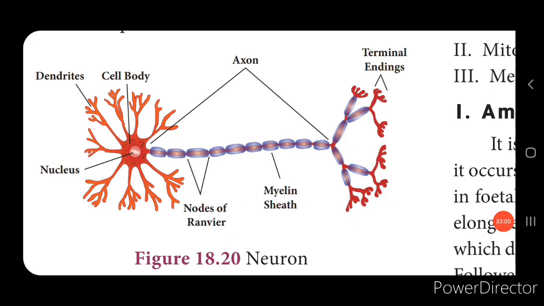Next is the nerve tissues. Nerve tissues consist of the neurons or the nerve cells, isn't it? It is the largest cell in the body, and you can see the structure. It consists of the cell body, which is called the cyton, with the nucleus and the cytoplasm. Then comes the axon, and at the end you have the terminal endings. The cyton has highly branched structures called the dendrites, and the axon is a single long fiber-like structure, and at the end you have fine terminal branches which are called the terminal endings.